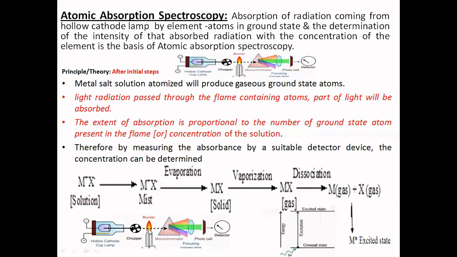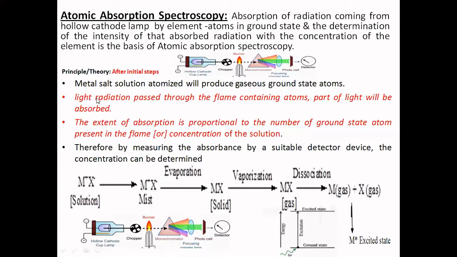How much radiation is absorbed can be calculated by knowing how much radiation is transmitted. The transmitted light passes through the monochromator and reaches the recording device with the help of a photocell. This is how we measure the absorption of the element.